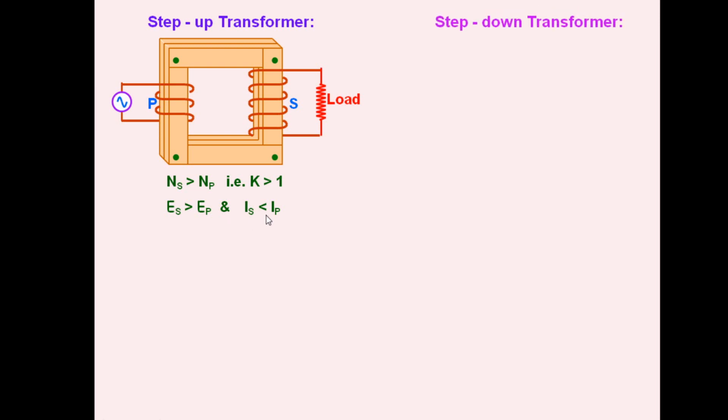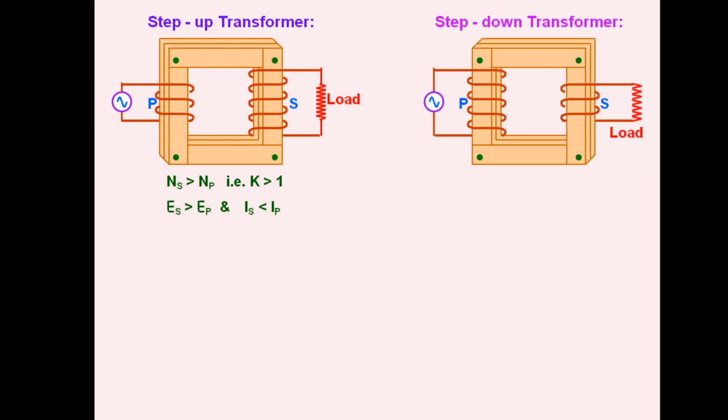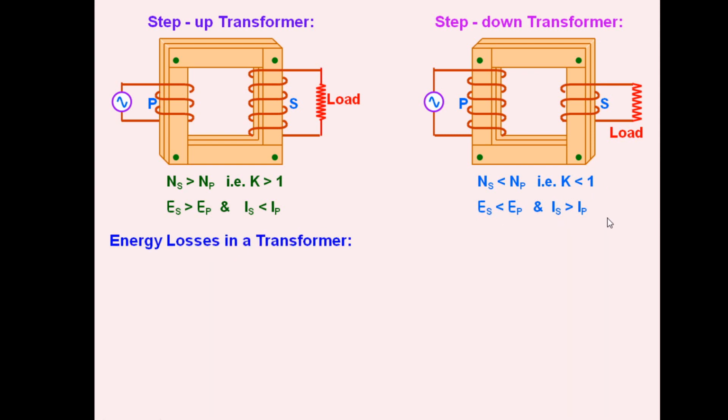Similarly, in case of step down transformer, the primary has more number of turns and the secondary has lesser number of turns, and hence ns is lesser than np, that means k is lesser than 1, so Es is lesser than Ep, but Is is greater than Ip.